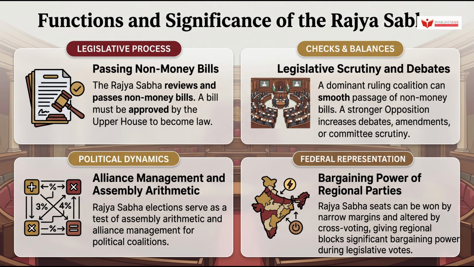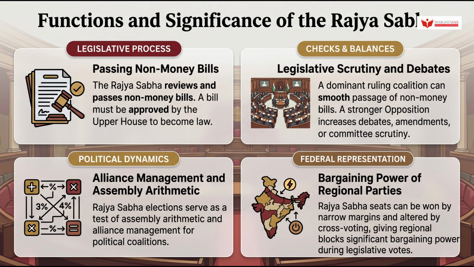The Rajya Sabha plays a critical role in the Indian legislative pipeline by reviewing and passing non-money bills. A bill must be approved by the upper house to become law. When the ruling coalition holds a dominant presence in the Rajya Sabha, the passage of non-money bills becomes smooth. Conversely, if the opposition holds a stronger position, it increases the likelihood of intense debates, amendments, or sending proposed legislation to parliamentary committees for deeper scrutiny.